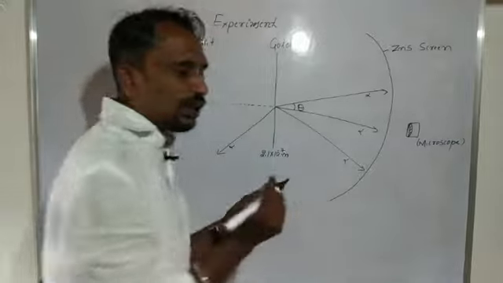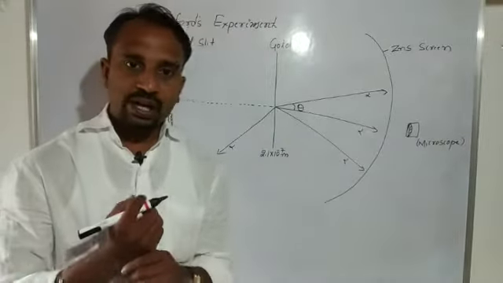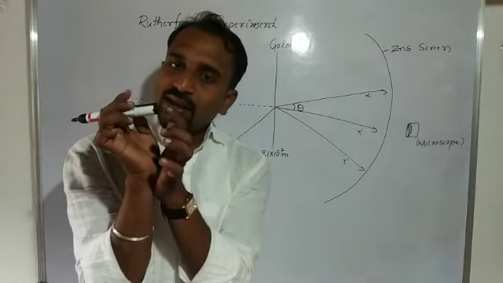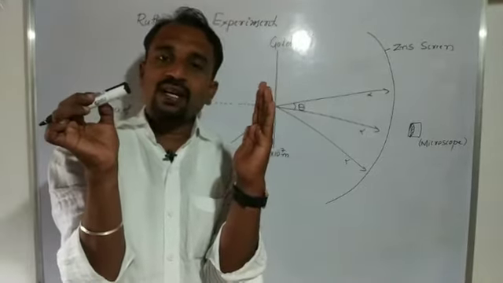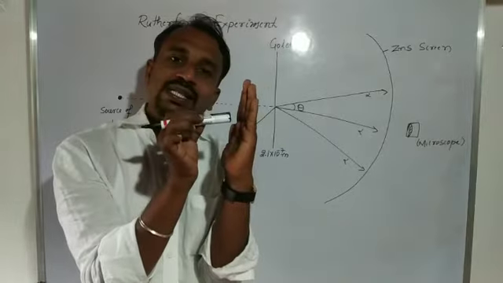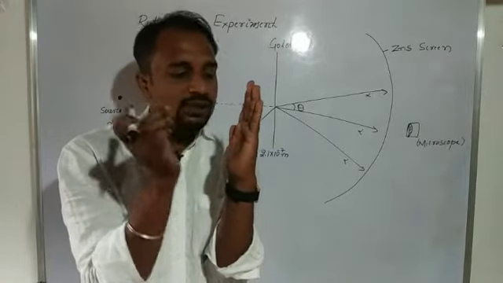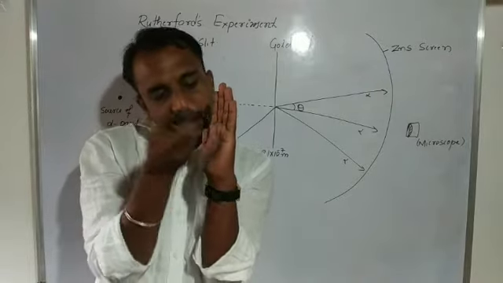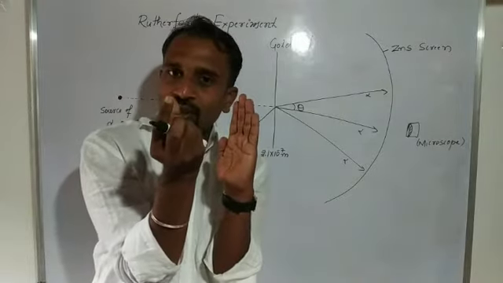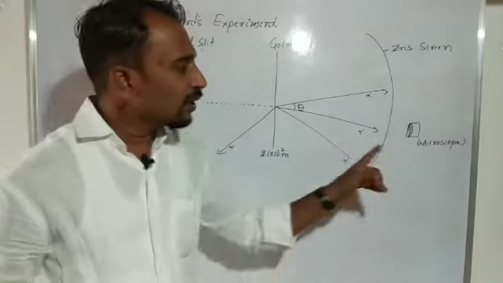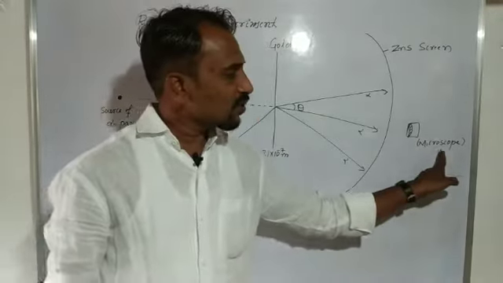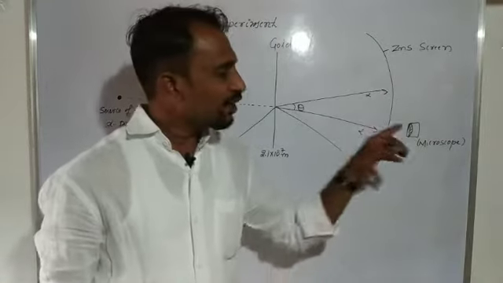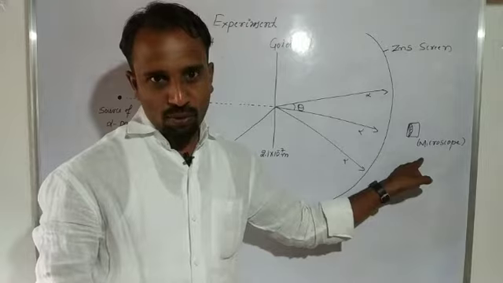These alpha particles produce a flash of light. So when a scattered alpha particle falls on the zinc sulfide screen, we get a flash of light. This flash of light is detected by the detector, which is a microscope.